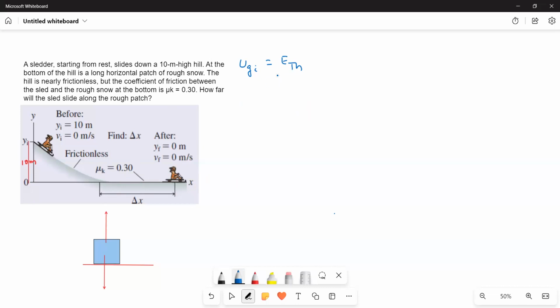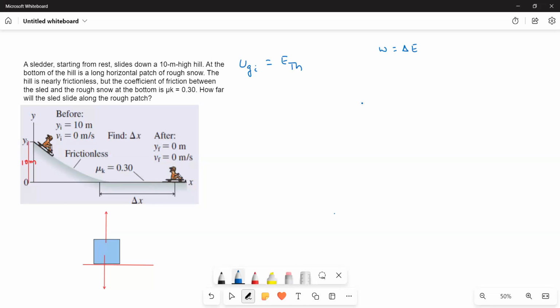Now, how to find out the thermal energy? We know the work energy theorem, W is equal to delta E, where E here is the change in thermal energy. Initially it has no thermal energy, zero, because the slider is sliding from rest. Moreover, the entire slope is frictionless, and only at the bottom is there a rough patch. That is why there are no frictional forces on the slope, no work is done by frictional forces, and therefore there is zero thermal energy. Only on the rough patch do we have thermal energy.